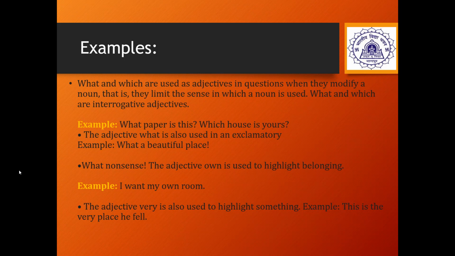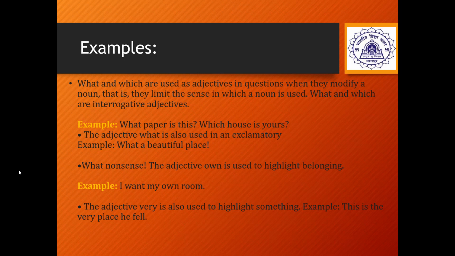And these adjectives can also be used in an exclamatory sense, children, to express a sudden emotion or feeling. Like for example, what a beautiful place. What nonsense. So these adjectives are telling us about the strong feeling about the beautiful place, or if you're feeling that something wrong has happened, some nonsense has happened.